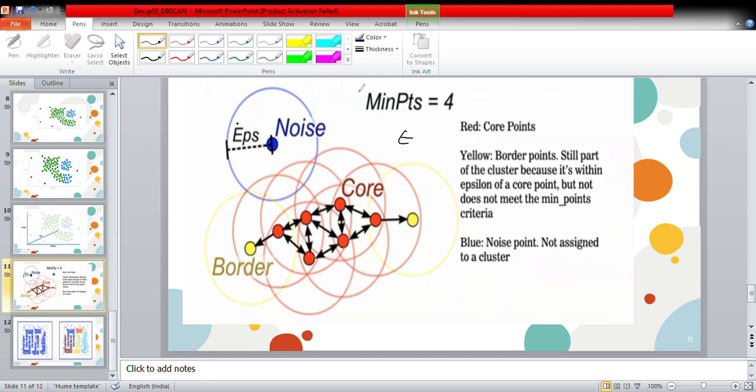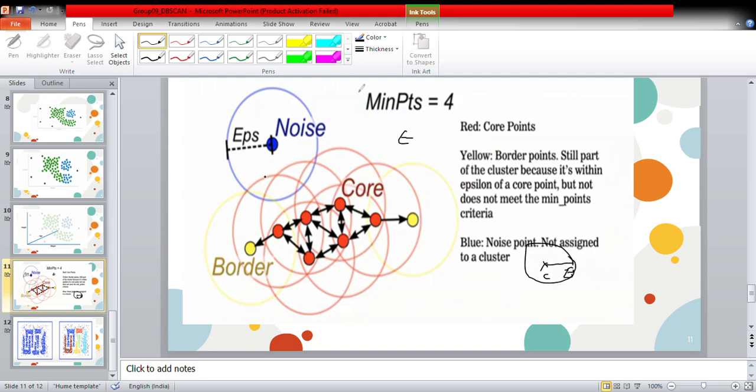It depends on the distance basically. Coming to the first component, epsilon, let's consider this point which is C. This point has a radius of epsilon. Let's assume this epsilon value is 3, and we create a circular boundary around it in such a way.